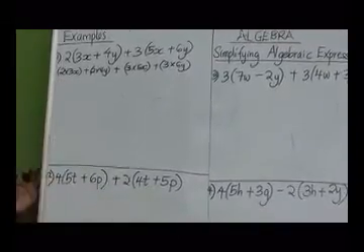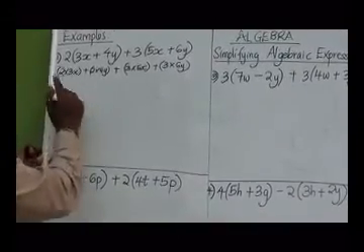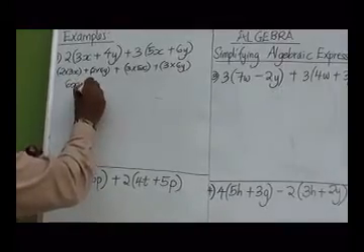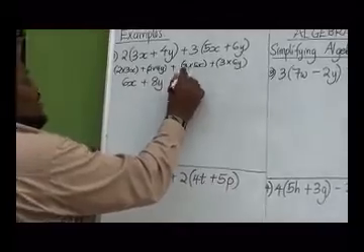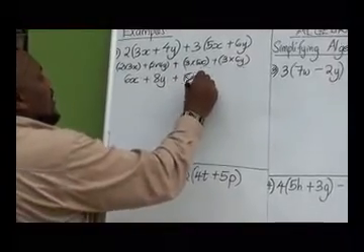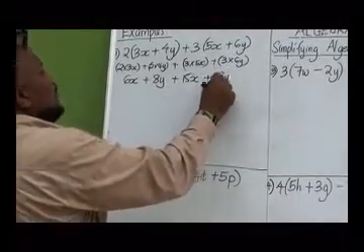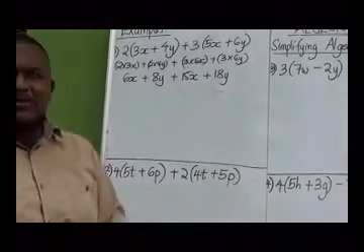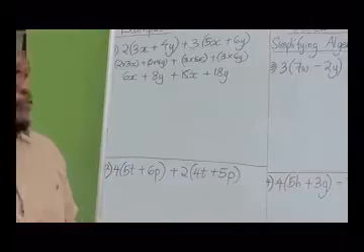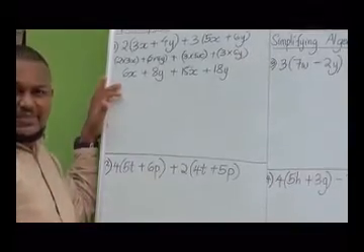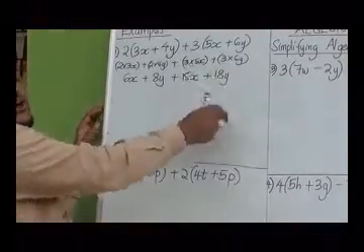So we say 2 times 3 gives you 6x, plus 2 times 4 gives you 8y, plus this gives you 15x, plus 18y. We go back to our lesson of the last time we were with you together. This is what we had.